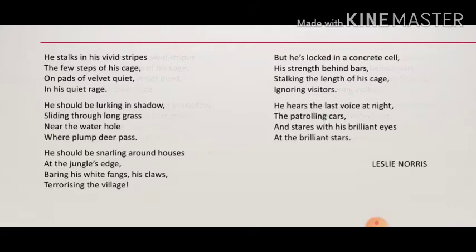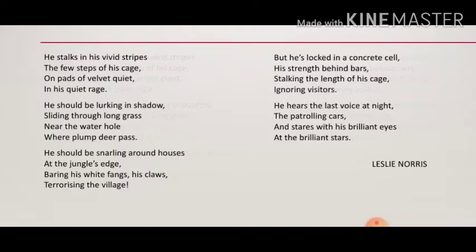In the third paragraph, the poet says that if the tiger would have been free, he would have snarled around the houses located at the outskirts of the forest. He would terrorize people with his sharp tooth and claws. This would create fear among the people living in the villages. Now let us see the literary devices.